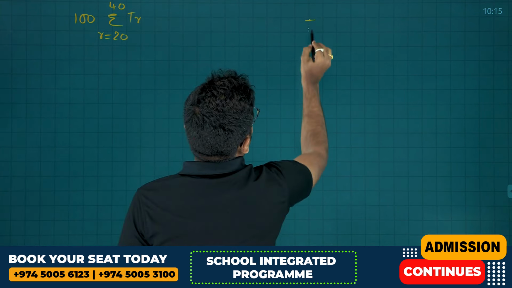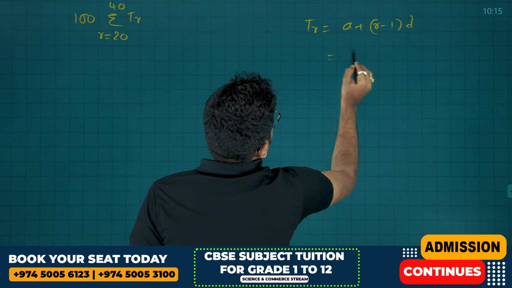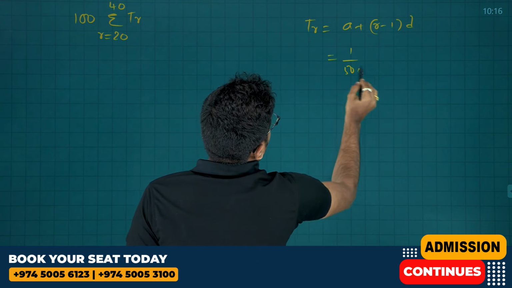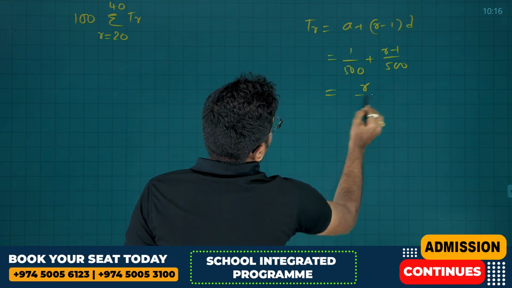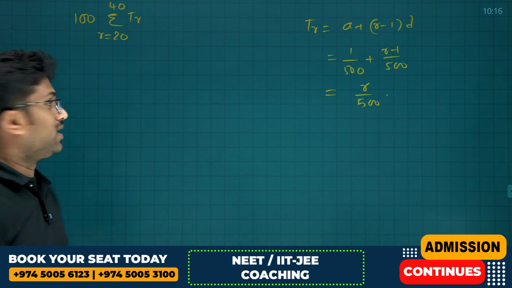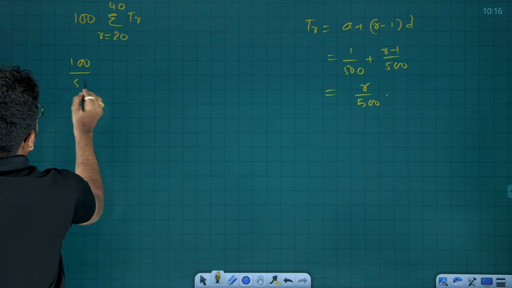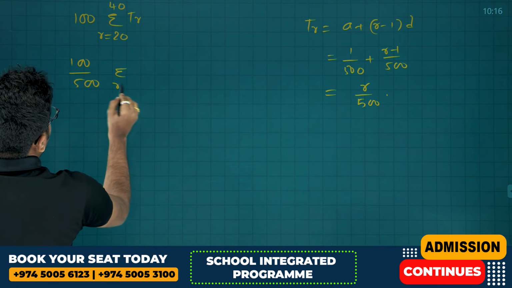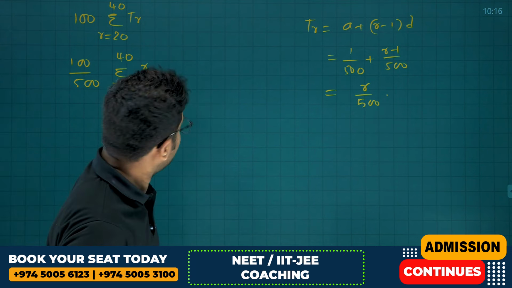First, what is Tr? Tr is a plus r minus 1 into d, which is nothing but 1 by 500 plus r minus 1 by 500, which is r by 500. So Tr is r by 500, that's it. Take this 500 out. 100 by 500, sigma r equals to 20 to 40, sigma r, correct?